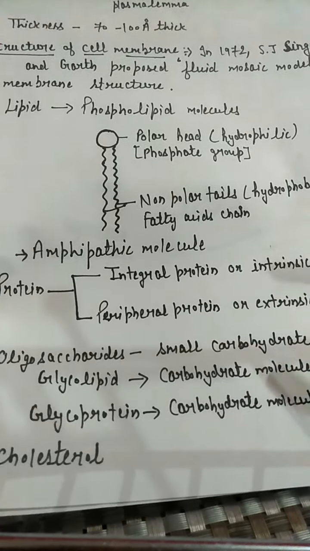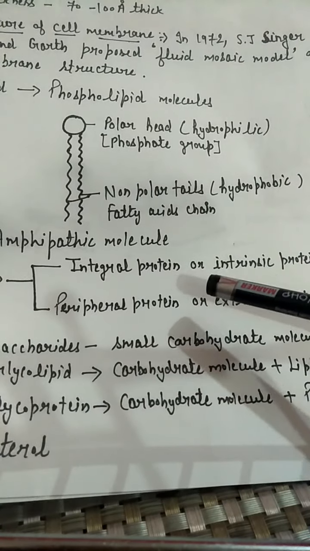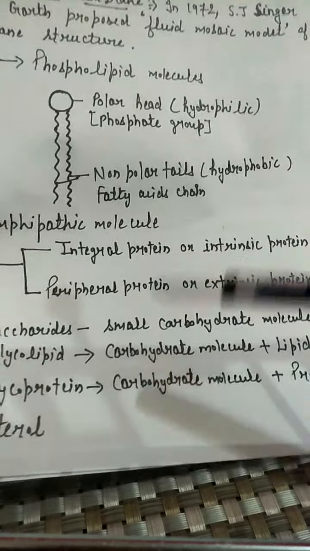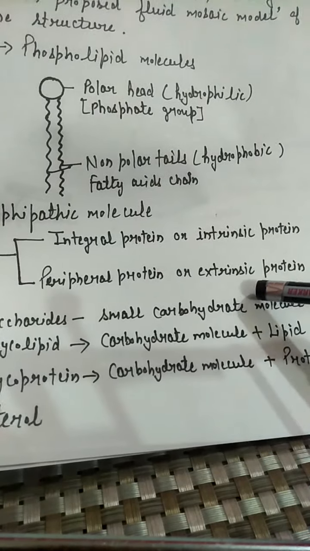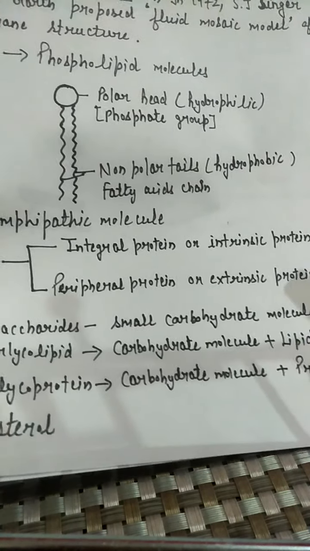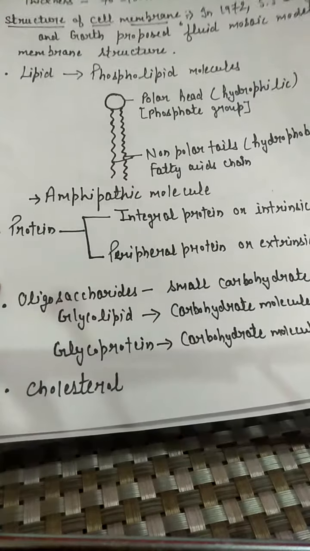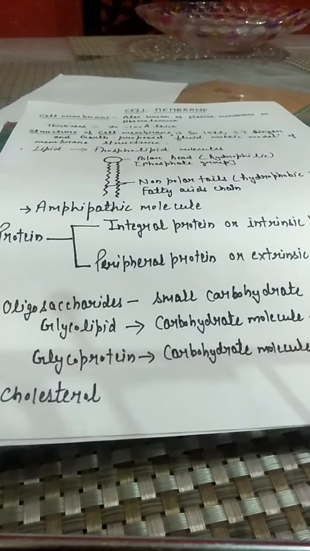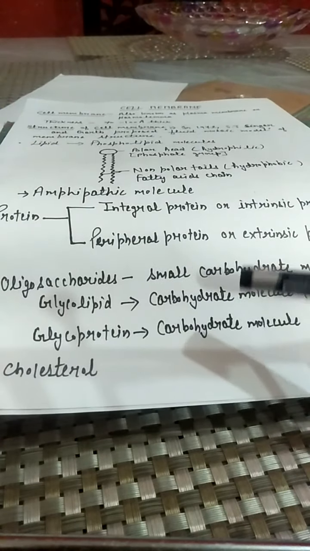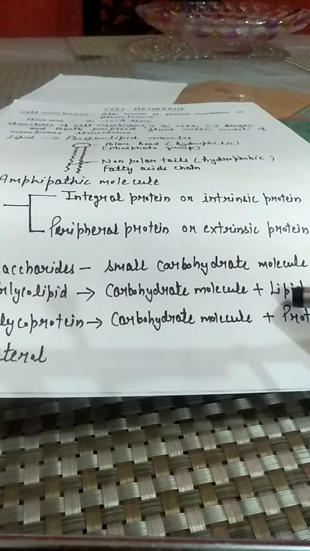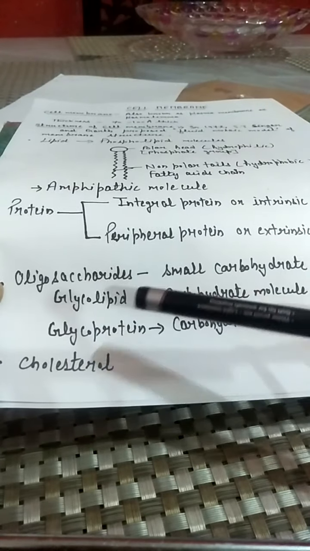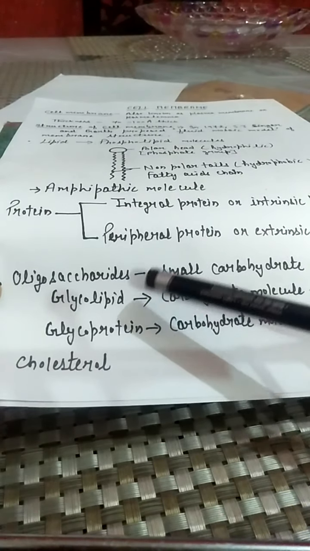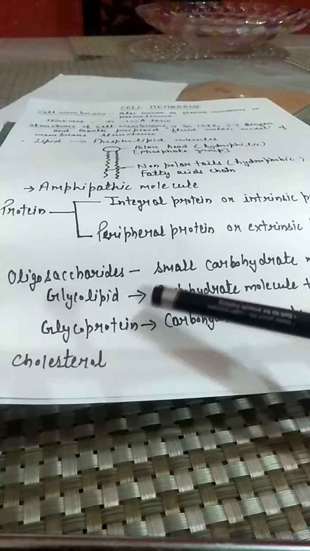Now next is the protein. Here two kinds of proteins are present. One is integral or intrinsic protein, and the second is peripheral or extrinsic protein, which I will explain in the diagram. Next are the oligosaccharides, which are small carbohydrate molecules also associated with the cell membrane. If the carbohydrate molecule is joined with a lipid, it is known as a glycolipid, present at the exposed surface of the plasma membrane.